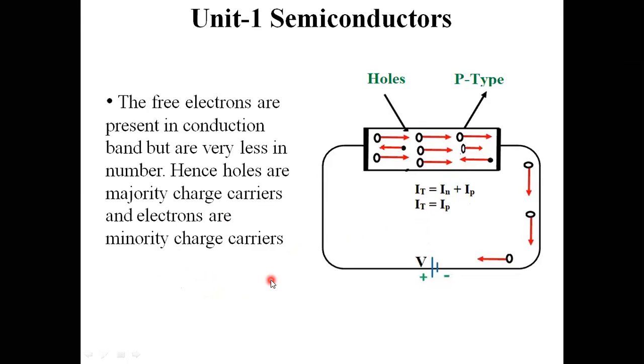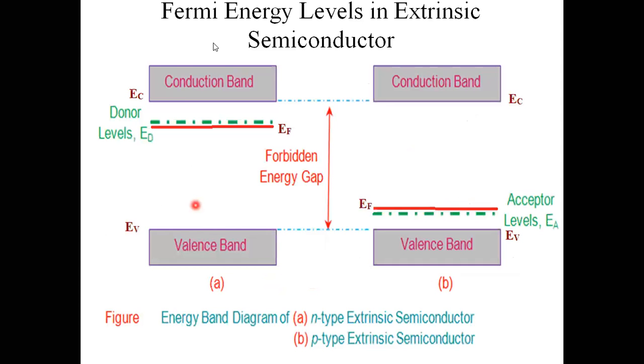From that point we can easily conclude that the majority charge carriers in p-type semiconductor material are holes, and the minority charge carriers in p-type semiconductor material are electrons. After obtaining the majority and minority charge carriers in p-type and n-type semiconductor material, and since we know the concept of Fermi levels, we will go for the Fermi levels here.